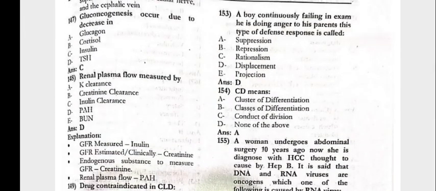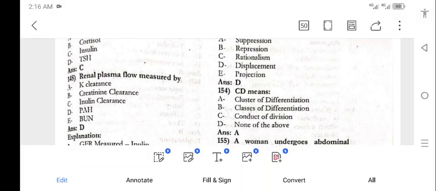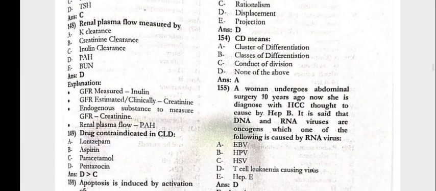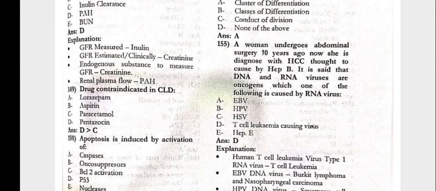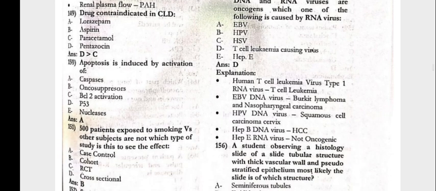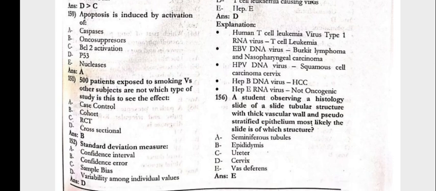Next, 150, the boy continually failing in the exam. He is showing anger to his parents. This type of defense response is called displacement. Next, CD means cluster of differentiation. 155, the woman underwent abdominal surgery 10 years ago. Now she is diagnosed with SCC thought to be caused by hepatitis B. It is said the DNA and the RNA viruses are oncogenic. Which one of the following is caused by the RNA virus? That is the T cell leukemia causing virus.